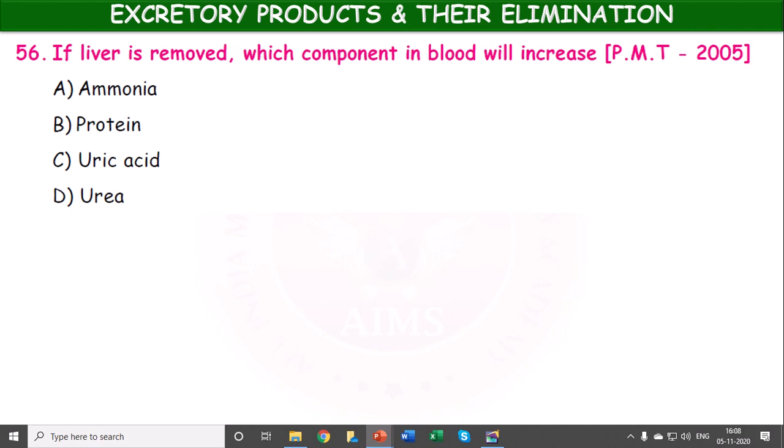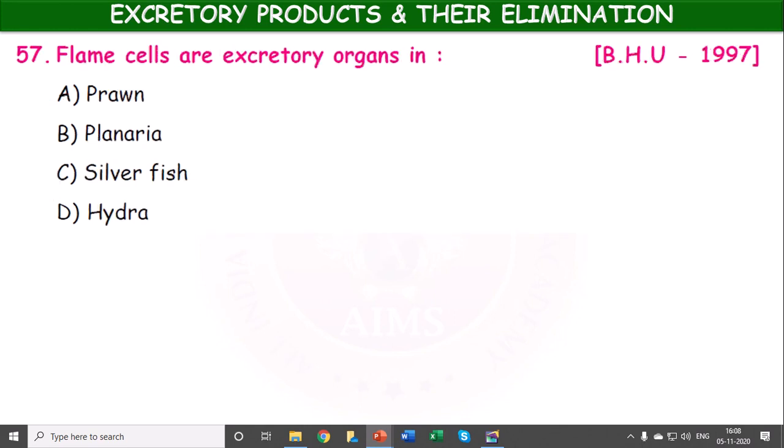Next, if the liver is removed, which component of the blood will increase? Ammonia, protein, uric acid, urea. The ornithine cycle takes place in the liver. If the liver is removed, ammonia is not converted to urea. So immediate blood poisoning leads to death, as in hepatitis, where the liver is damaged.